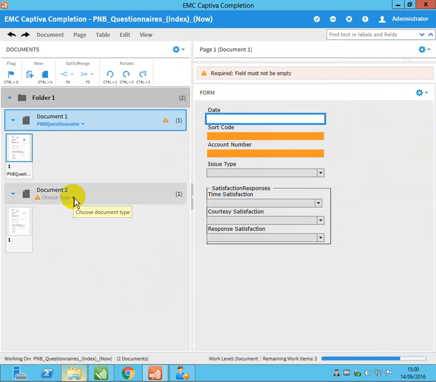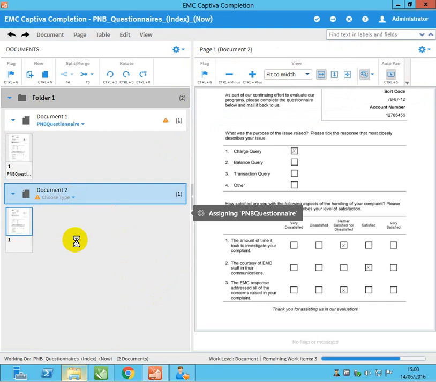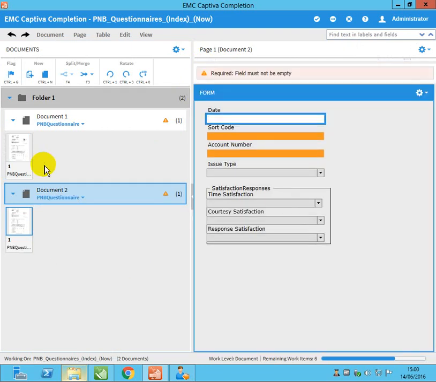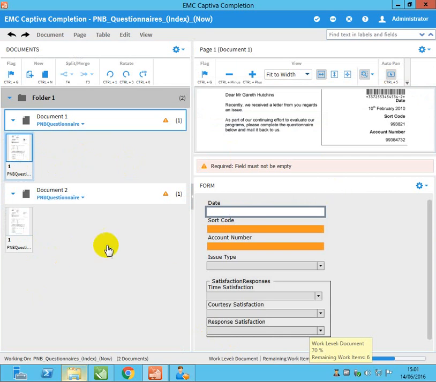Now the document type we will choose here is PNB questionnaire. Okay, this is my image, the first image. It's a bit slow. The sizes are not enough. This is a preview. This is a thumbnail. On the right side you can see the preview, and at the bottom you can see the index fields. Later in the next lab we will modify these settings.